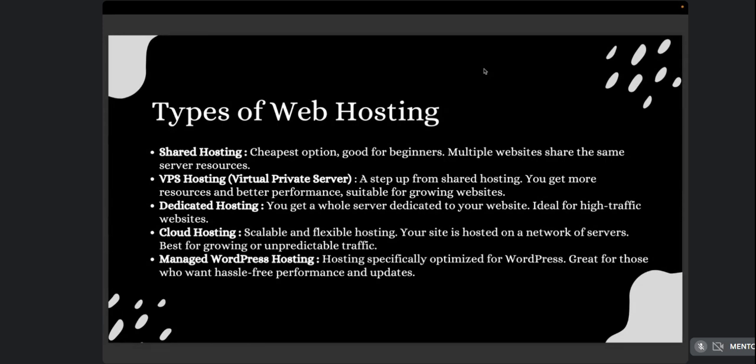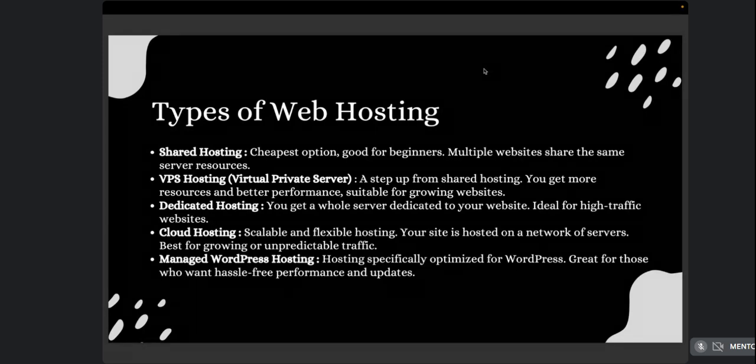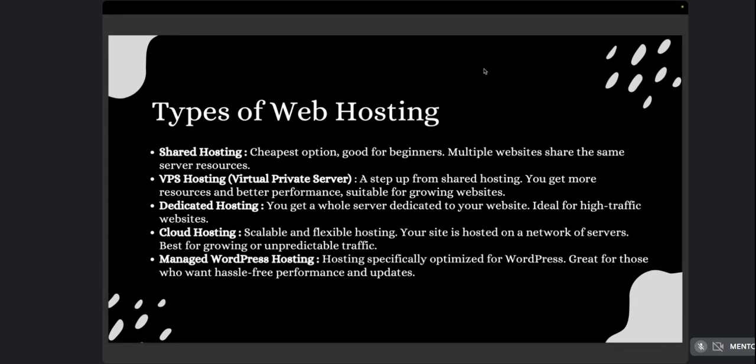So what is dedicated hosting then? The third one. So dedicated hosting is the whole server for a single website you are using. So why do you use this? Because if there is any website which needs terabytes of information, so TBs, a lot of data to be stored, and you don't want to share your resources with any other website, that is when you have to choose dedicated hosting. Dedicated hosting is very costly, but then you don't have to depend on any other, so there won't be any restrictions, the whole server is for you.